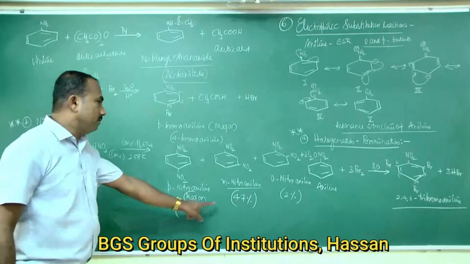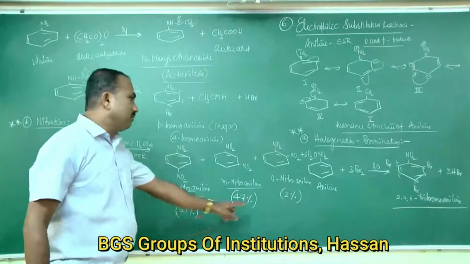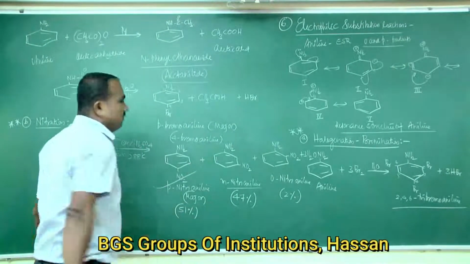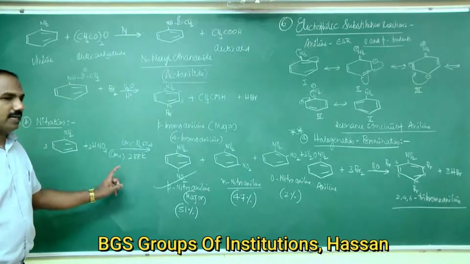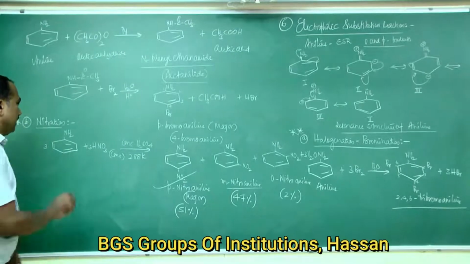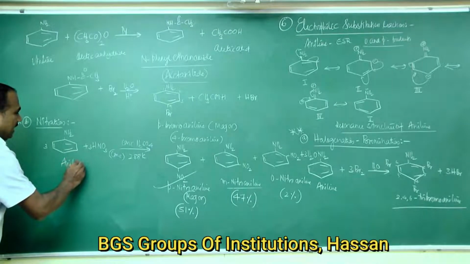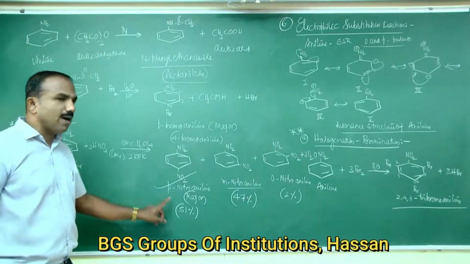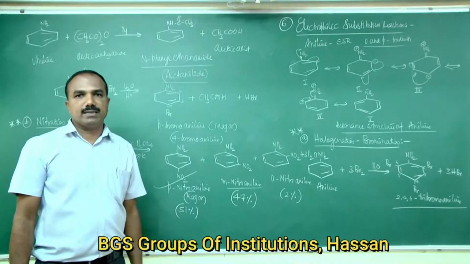So 51 plus 47, 98, plus 2, 100%. Therefore, para nitro aniline is formed as the major product. So this is important. Aniline reacts with concentrated nitric acid in presence of concentrated sulfuric acid at a temperature of 288 Kelvin to form para nitro aniline as the major product. Okay, thank you.